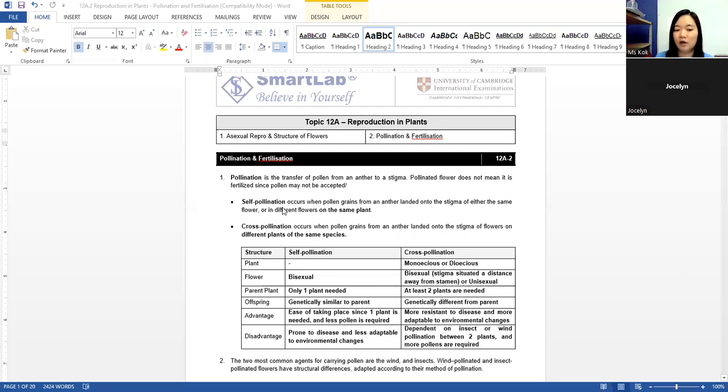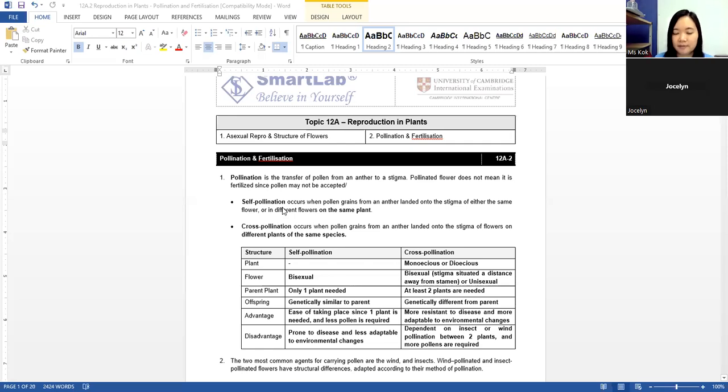Okay, if it involves different trees, the pollen grain of tree A falls onto the stigma of tree B, then it's cross. If pollen grain of plant A falls onto the stigma on plant A, then it is self.